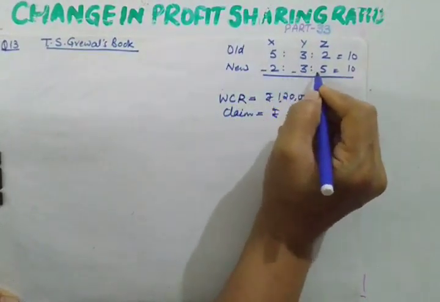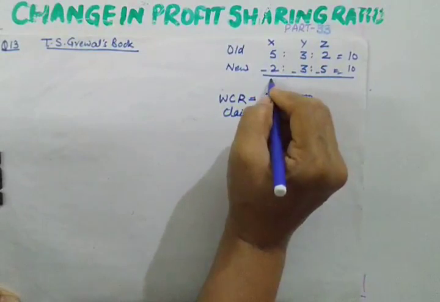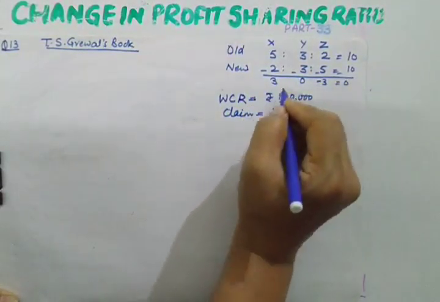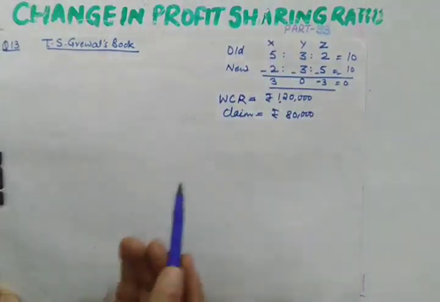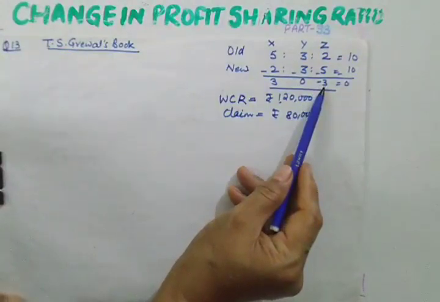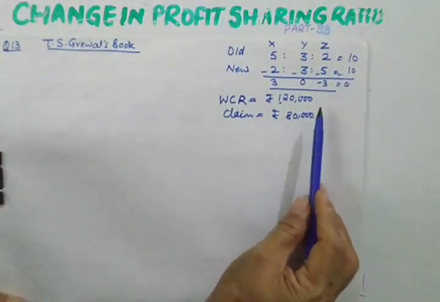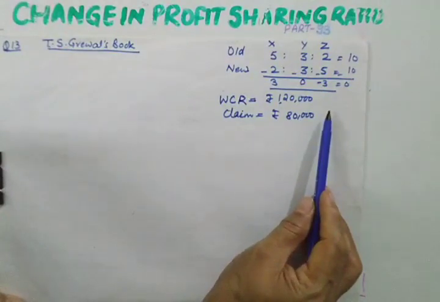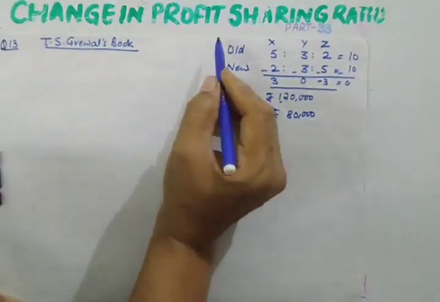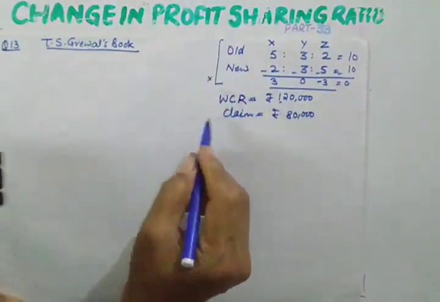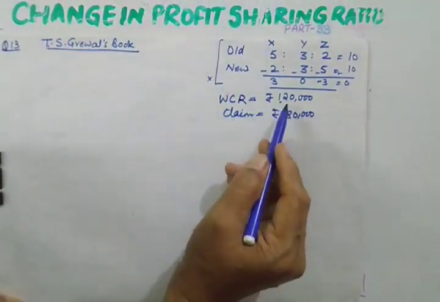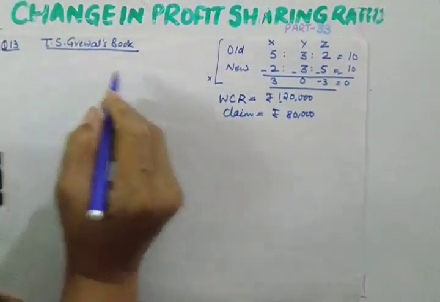Directly I will be able to subtract. So this will be 3, 0 and minus 3. But I think there is no need to calculate this ratio. Why is there no need? Because it is not mentioned that they don't want to distribute. If nothing is given in the numerical, we'll simply distribute. You don't have to calculate the gaining or sacrificing share here. So let us start. Let us make the journal entry for workman compensation.